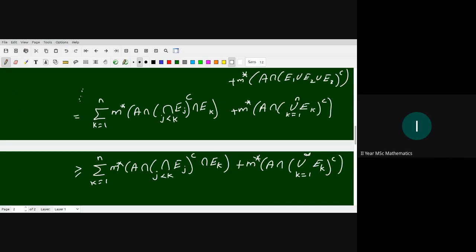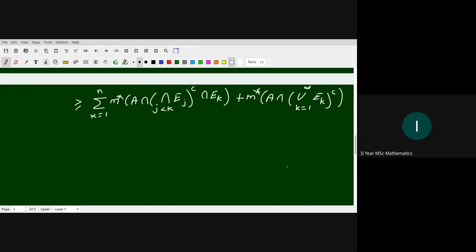Here in the union we have only E1, E2 up to En, whereas here we have infinitely many sets. So only the members of A which are in a union of finitely many sets are removed, but here infinitely many are removed. So obviously the set appearing in the first equation is bigger than this set, so the outer measure is obviously smaller for the second.